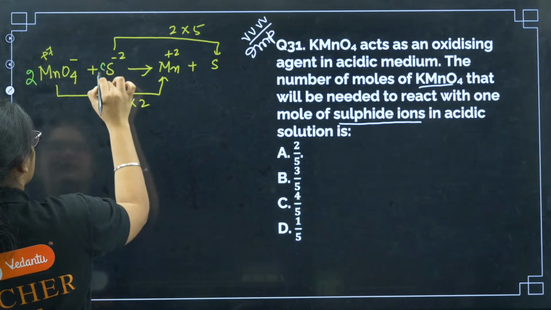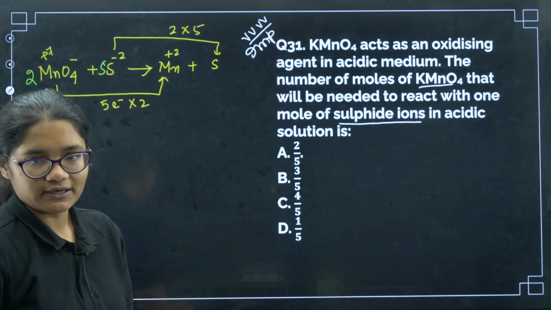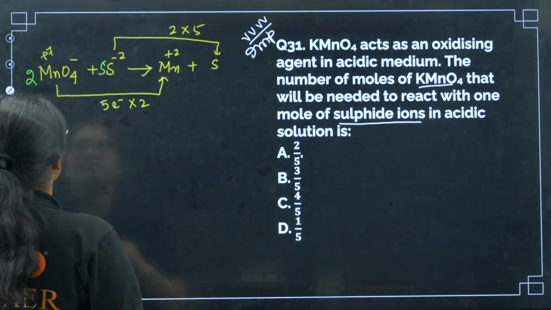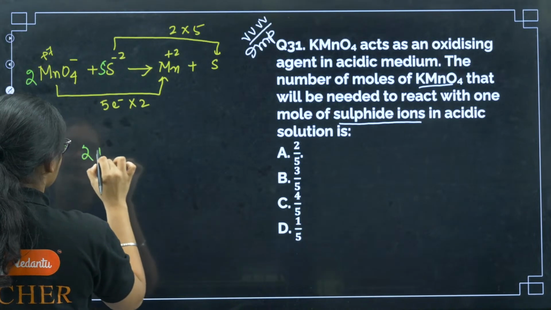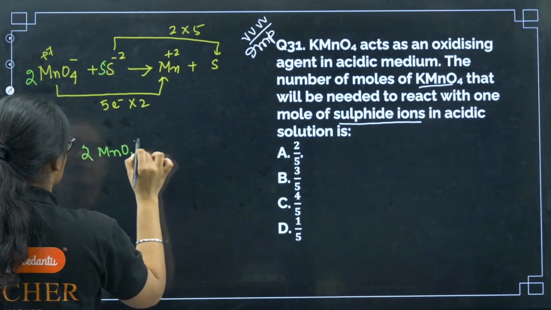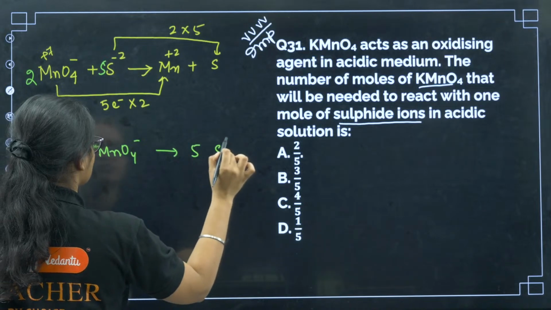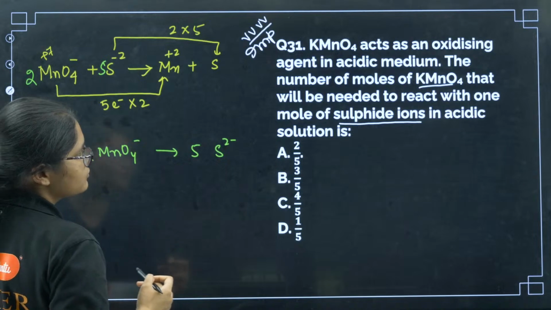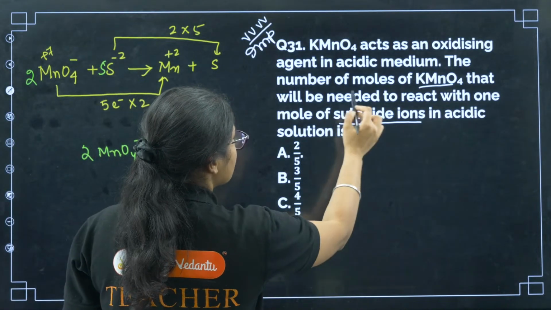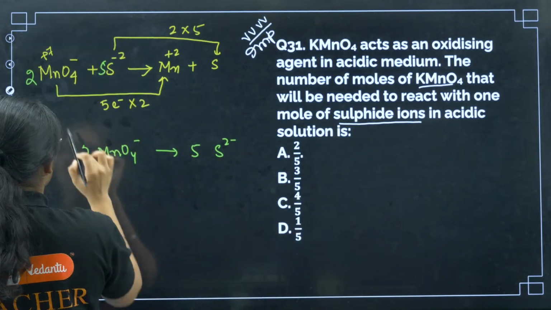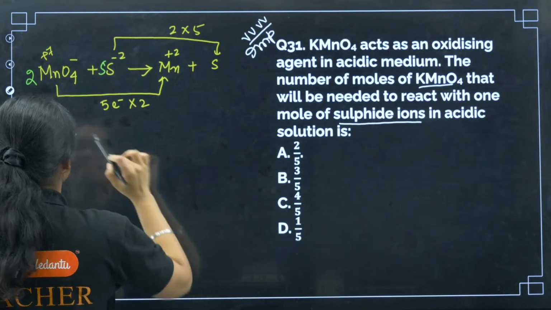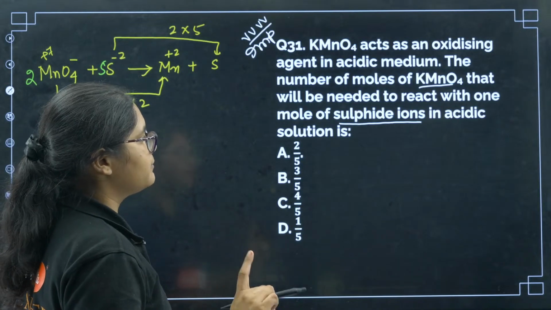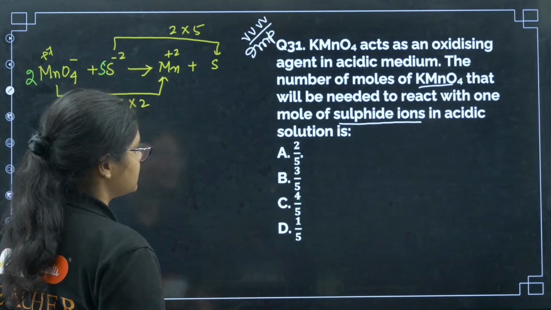If I multiply that, I get 2 MnO4 minus reacting with 5 S2 minus. So 2 MnO4 minus can oxidize 5 S2 minus. The question is asking the number of moles of KMnO4 that will be needed to react with 1 mole of sulfide ions.